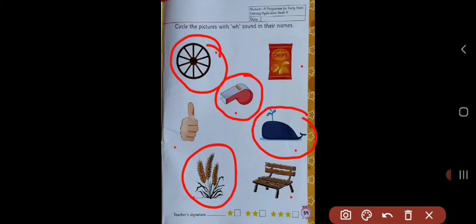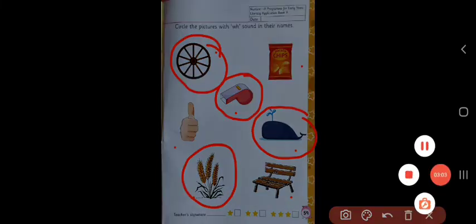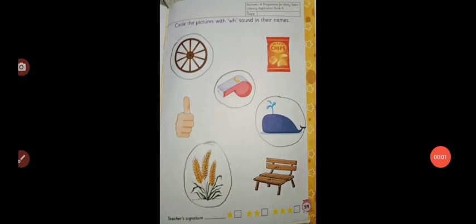No. This picture is related to CH sound. Very good. So we will not circle this picture. So in this way you have to complete your page number 59 from English application book.